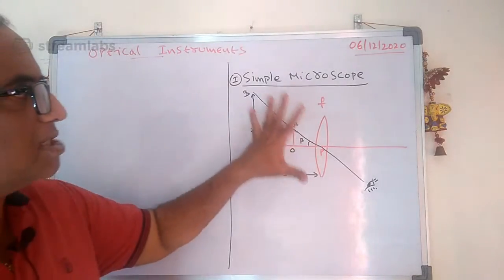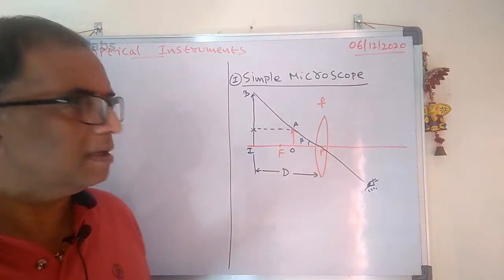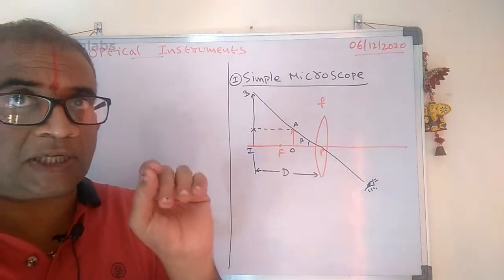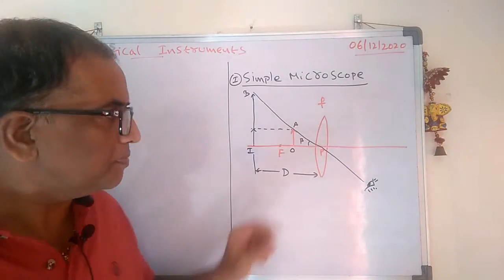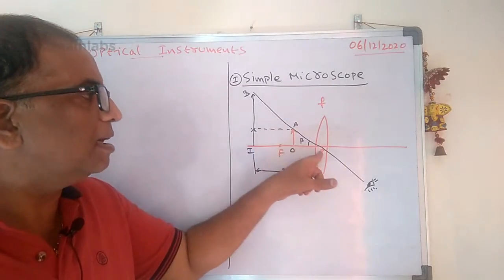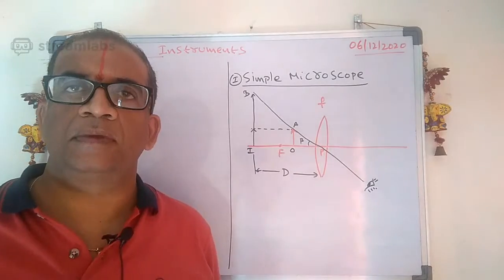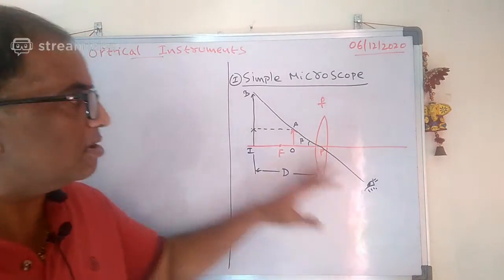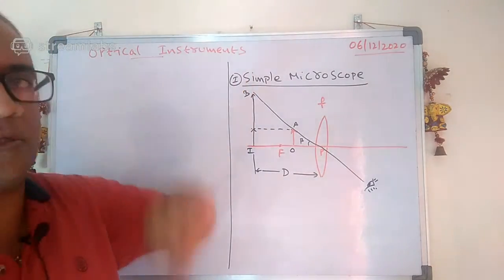First see carefully, in a simple microscope, what is the arrangement, what is the principle here? The principle is that the object is to be placed between the focus point and the optic center. If you can arrange it like that, then you will get an erect magnified image.